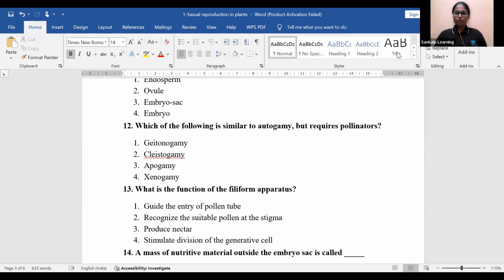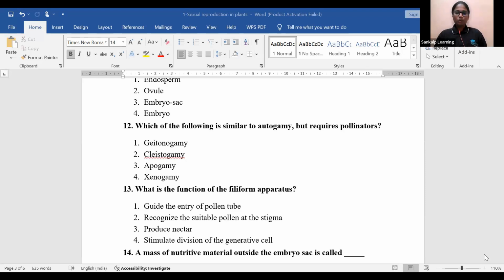What is your response on it, guys? Which of the following is similar to autogamy, but it needs what? Pollinators. Yes, the quick answer is given by Pavan, then Chandru, Gautam, Rabia, Noor Sidra, Dhanush, Sindhu. ಕ್ವಶನ್ ಅರ್ಥ ಮಾಡ್ಕೊಳ್ಳಿ ಮಕ್ಕಳೇ. ಅಟೋಗ್ಯಾಮಿ ಥರಾನೇ ಇರತ್ತೆ, ಬಟ್ ಅದಕ್ಕೆ ಪಾಲಿನೇಟರ್ಸ್ ಬೇಕು. ಅಟೋಗ್ಯಾಮಿ ಅಂದ್ರೆ ಏನು? ಸೆಲ್ಫ್ ಪಾಲಿನೇಷನ್ ಅಲ್ವಾ? Okay, only few of you answered it correctly. Option 1 geitonogamy, that is a correct answer.